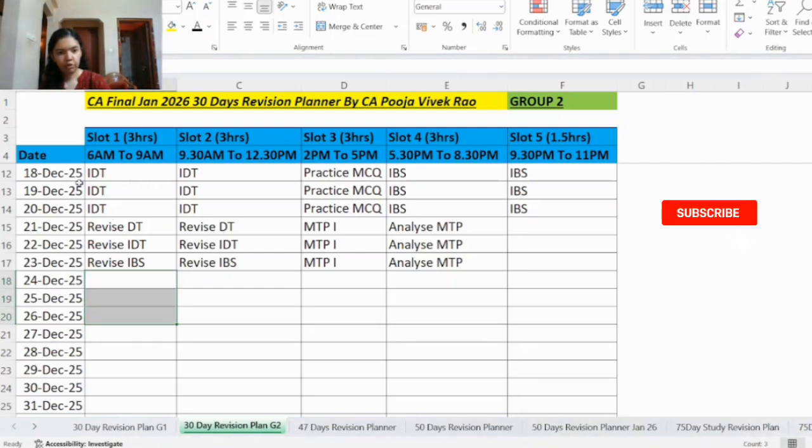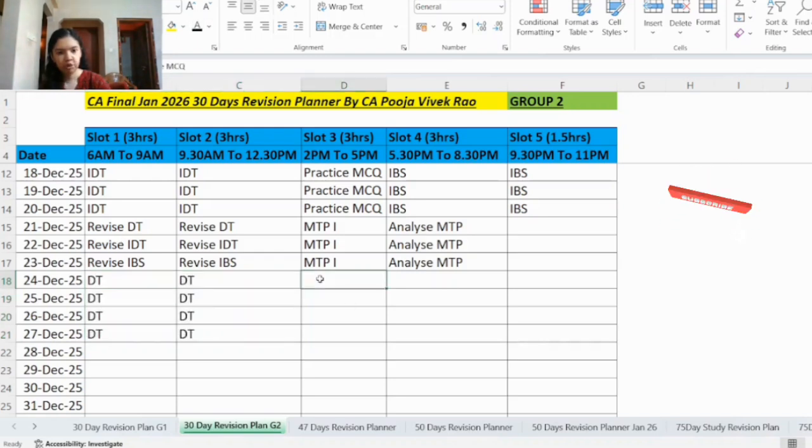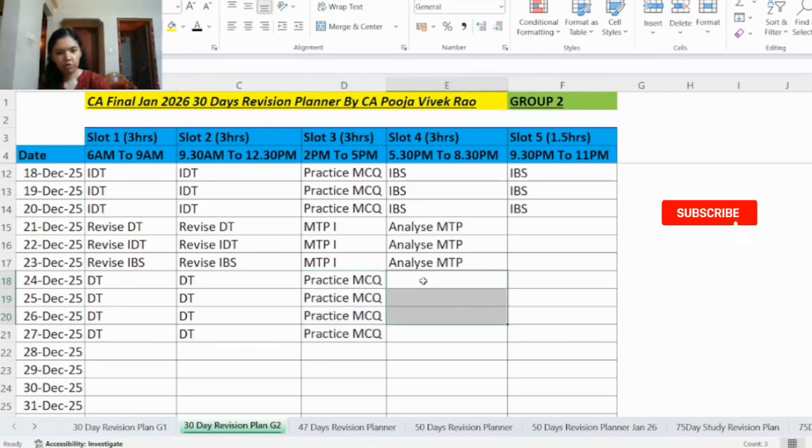So from 24 to 27 December, here you will revise DT in slot 1 and 2. Then in slot 3, you will practice the MCQ relating to this DT. And in slot 4 and 5, you will be revising IBS.